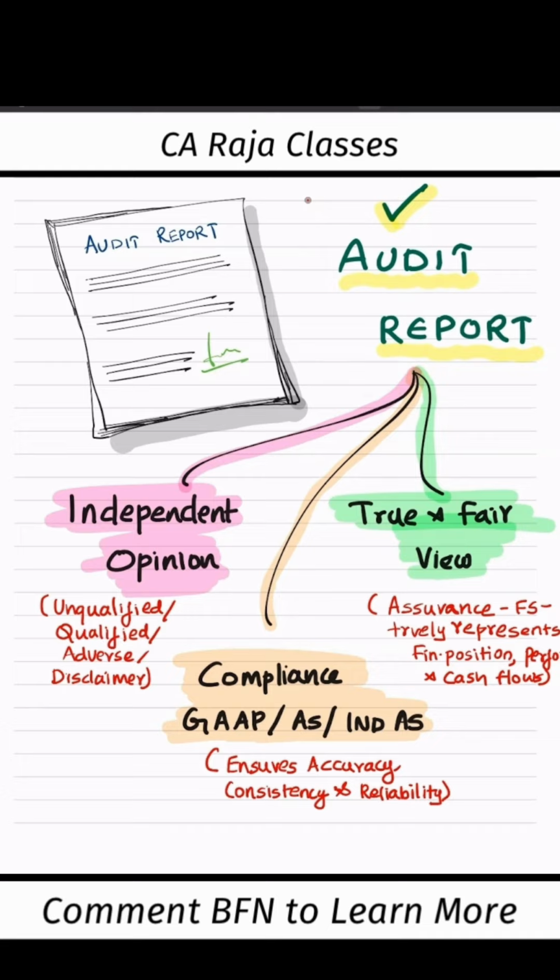How to read annual report. This is video number 3. Audit report is a document issued by an independent auditor. This report will come with an audit opinion about the accuracy of the financial statements that are prepared by the management.